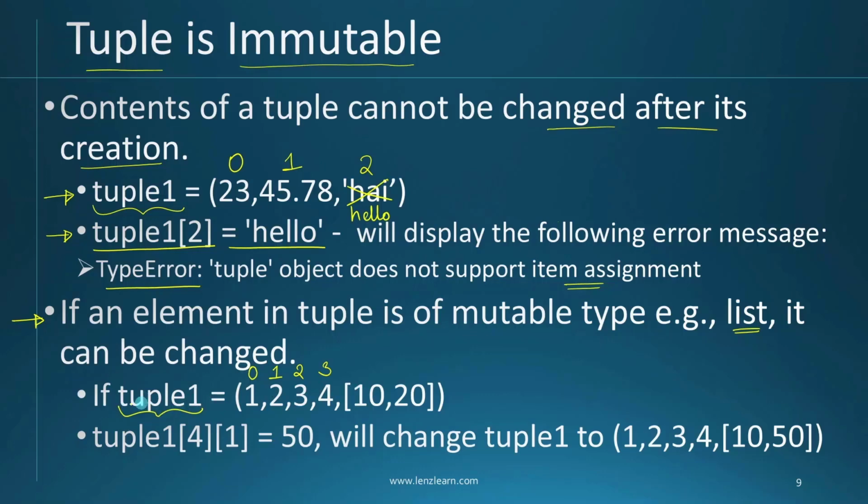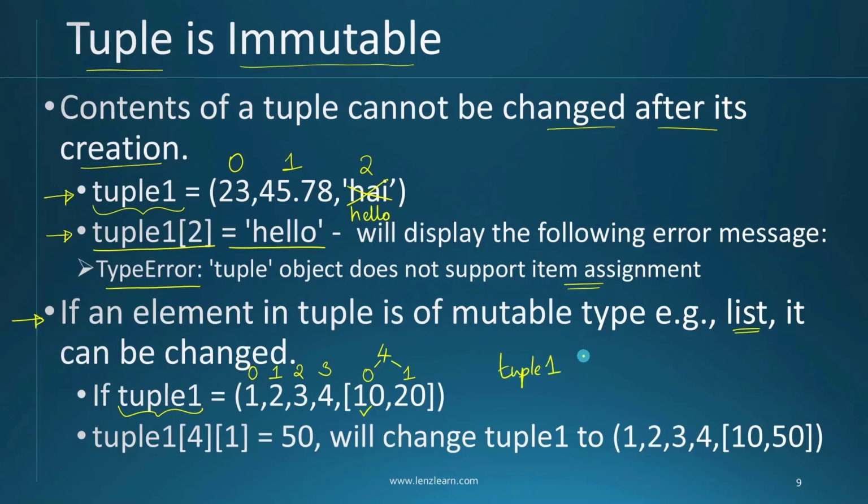Now you see, as for this tuple 1, this entire list is actually available at the fourth index position. Now you see inside this fourth index position, I have a list. Now list will also create another index value for storing individual elements inside it. So the first element 10 will have index value 0 and the second element 20 will have index value 1 inside this sublist.